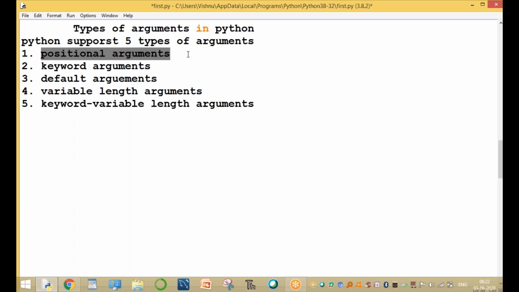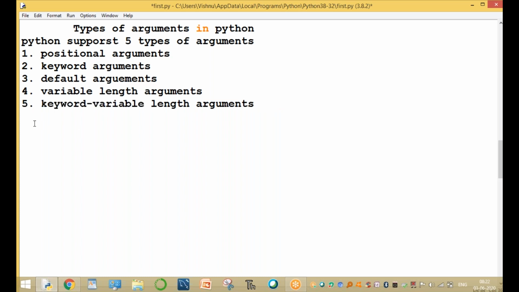First one is positional argument. The second one is keyword. Third one is default. Fourth is variable length, and the fifth one is keyword variable length. That means keyword variable length is a combination of the second one plus the fourth one. The second one is keyword, and the fourth one is variable length. A combination of second and fourth is called a keyword variable length argument.